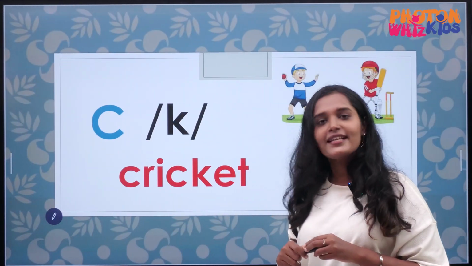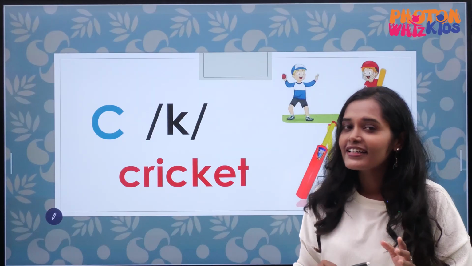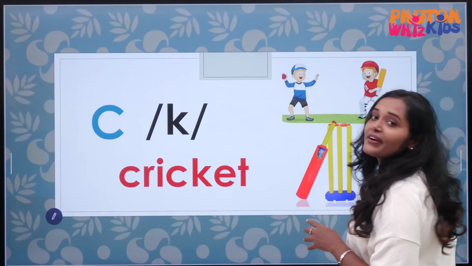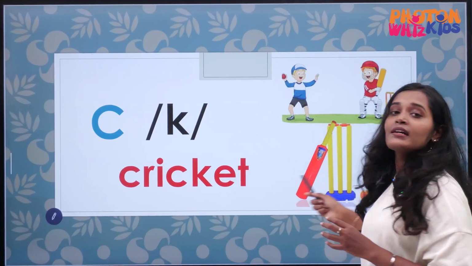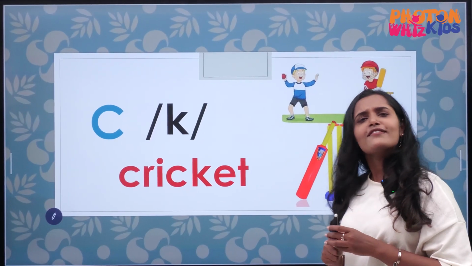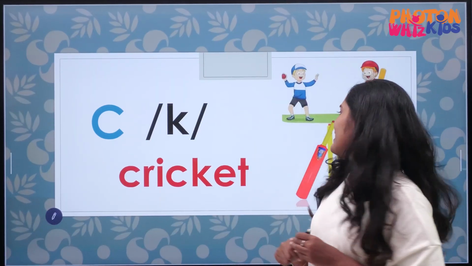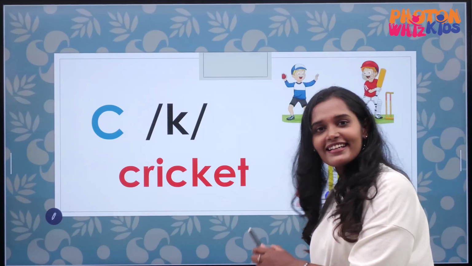So, you learned it. The next alphabet is C. The sound of C is K. Cat. Cricket. So, here we have the picture of some children playing cricket. Children, do you love playing cricket? Cricket.